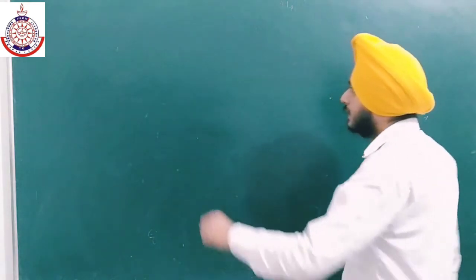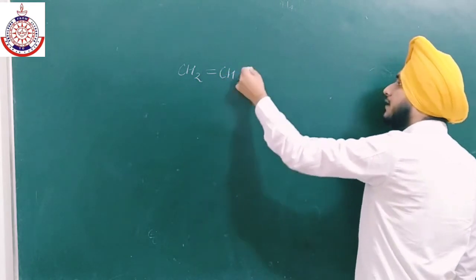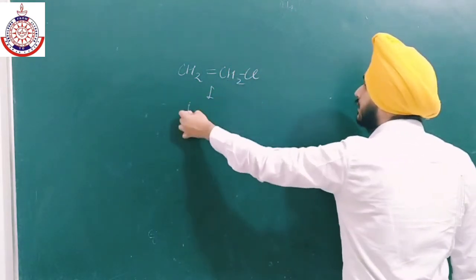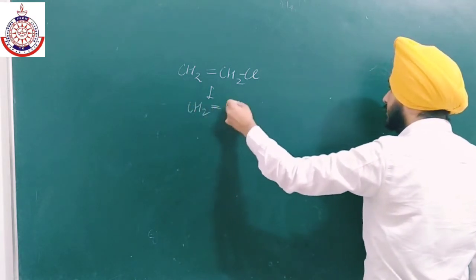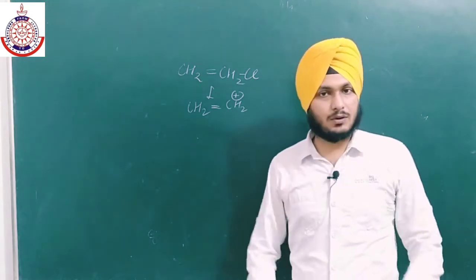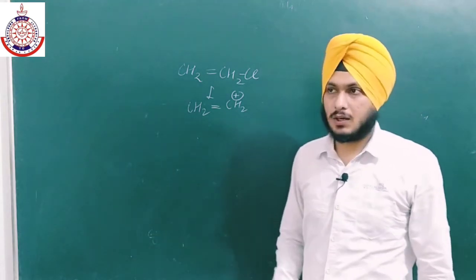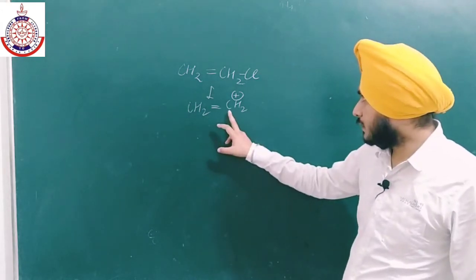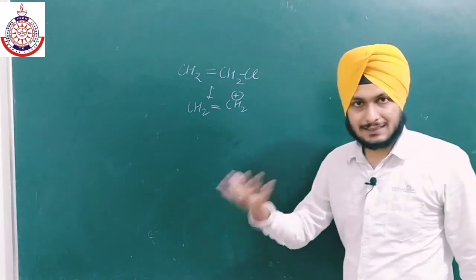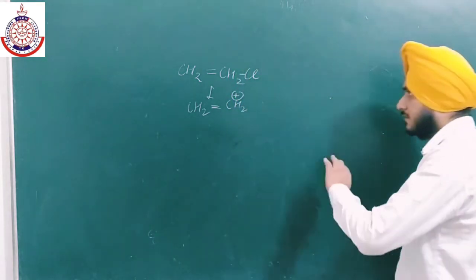The reason is the same: in case of vinyl, if we have this compound, this is vinyl chloride. After the removal of chlorine, positive charge is generated over a carbon which is sp2 hybridized, and we all know that positive charge on sp2 hybridized carbon is unstable, because the s character is more and sp2 hybridized carbon is more electronegative. This is the first reason.